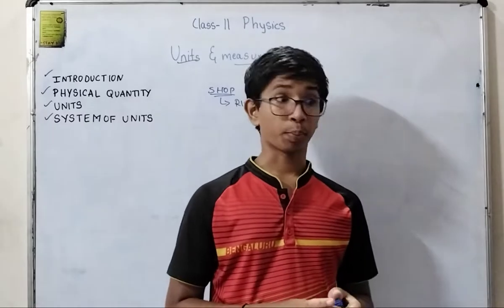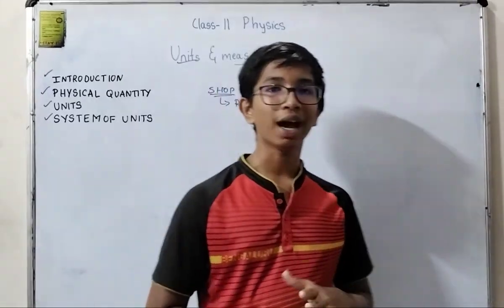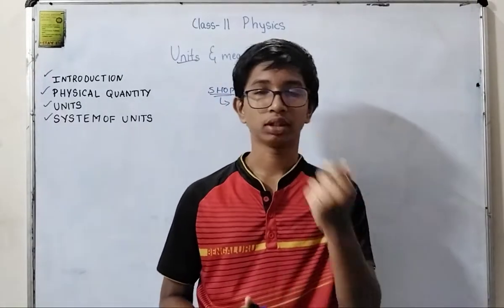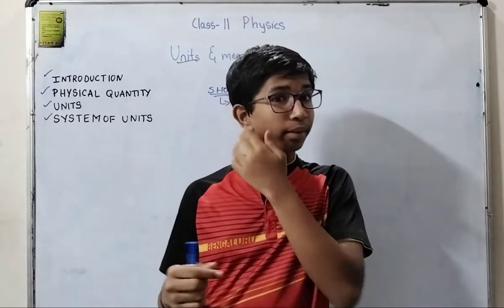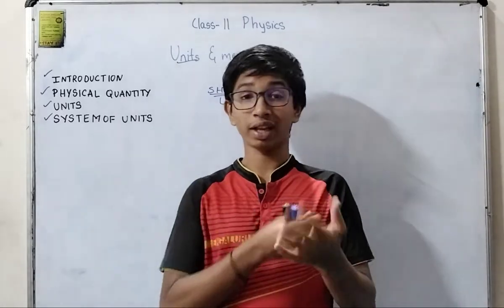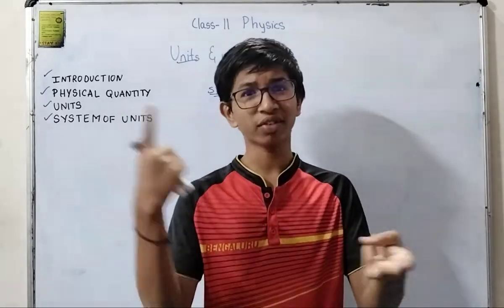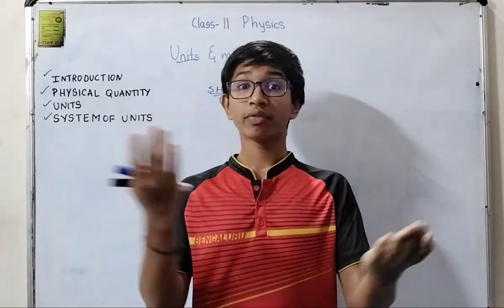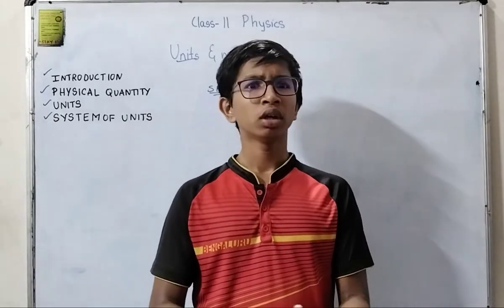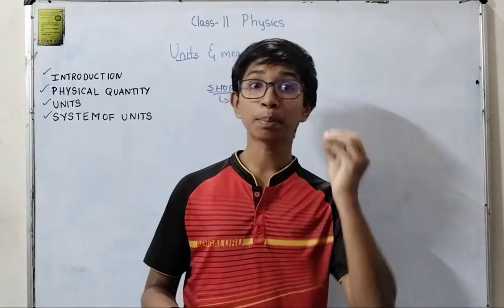Now the shopkeeper is confused. He'll ask, what 5? 5 can be written in various forms: 5 centimeter, 5 meter, 5 grams, 5 kilograms, 5 centimeter cube means volume. So he asks, be precise.